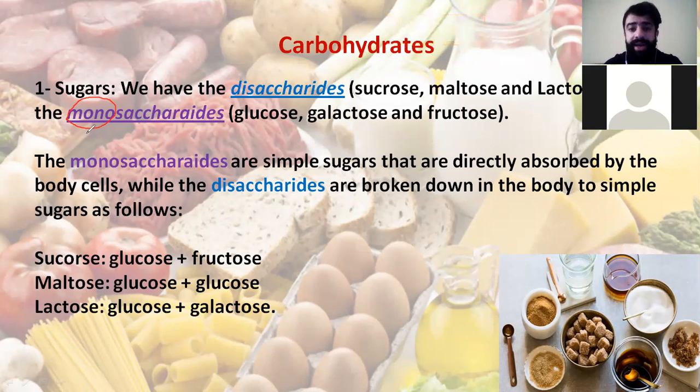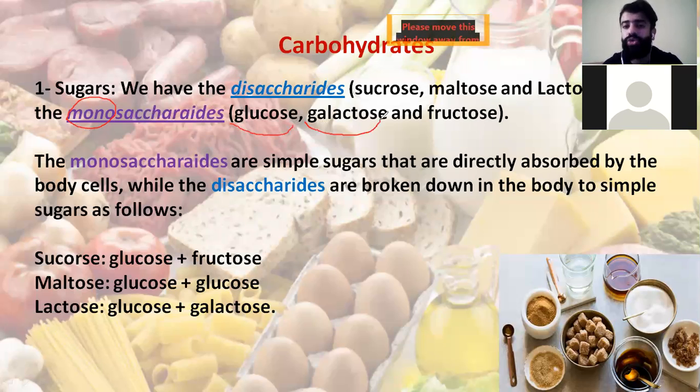Monosaccharides are composed of only one sugar. Examples are glucose, galactose, and fructose. These notes you have to study.